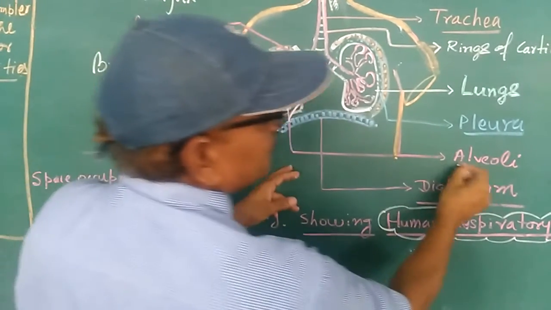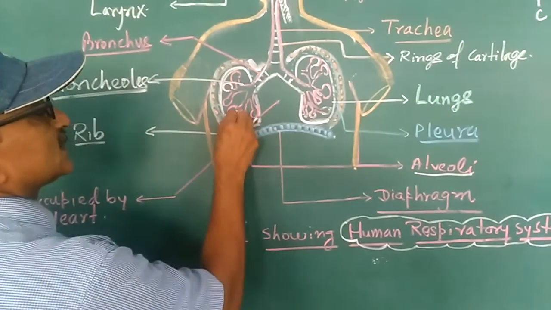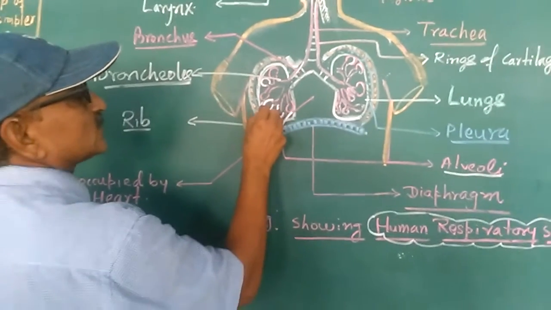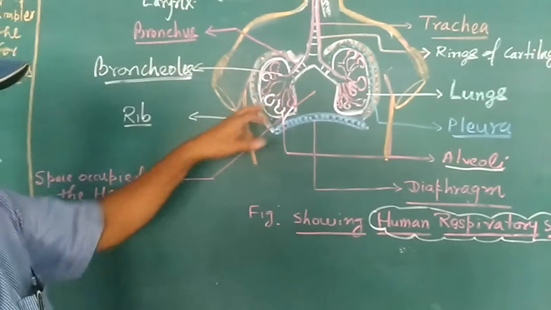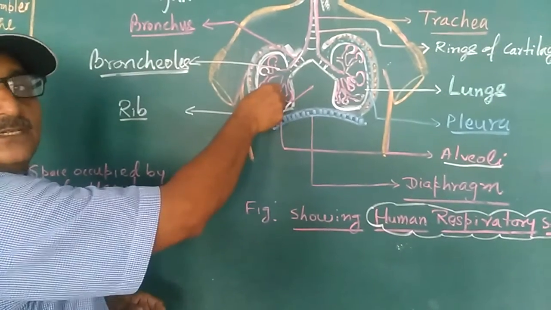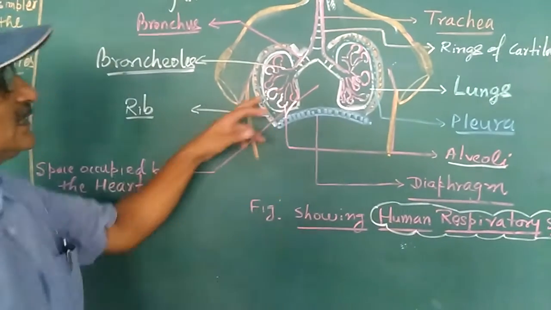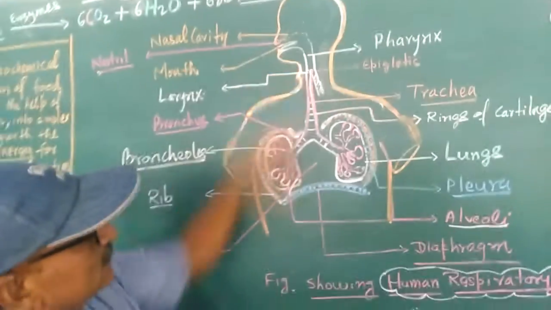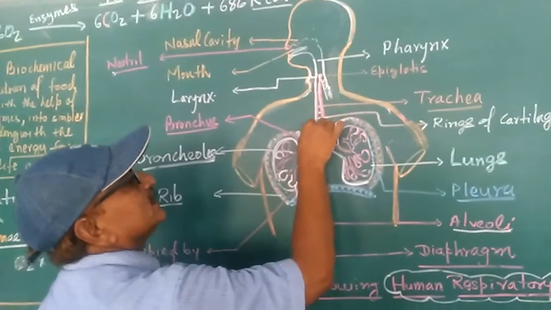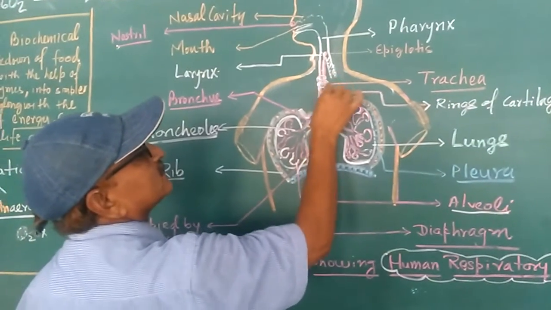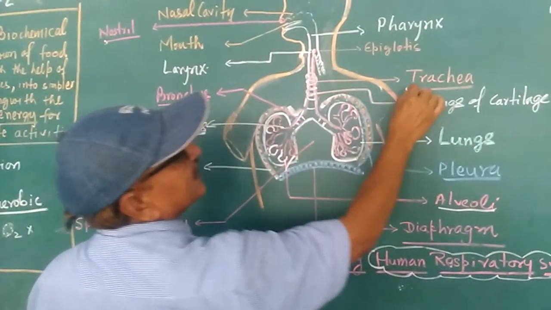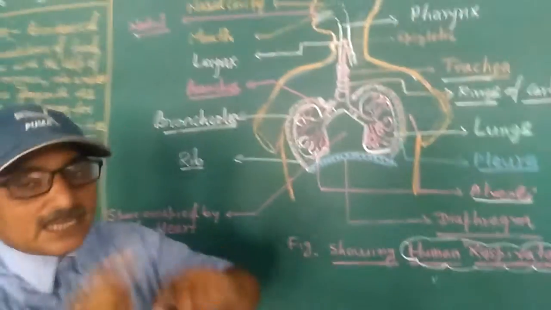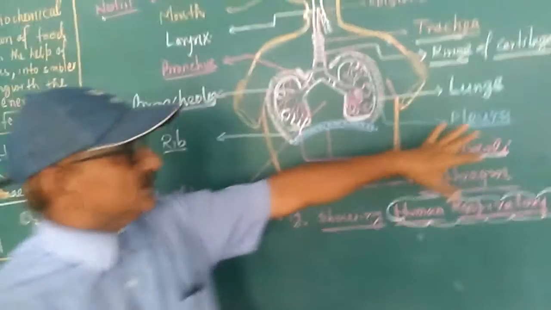The alveolus is nothing but a sac-like structure which is highly vascularized with blood vessels, and oxygen-rich air comes here. So gaseous exchange actually takes place in this part. Your trachea is guarded by cartilaginous rings, known as rings of cartilage. So the trachea is guarded by rings of cartilage.